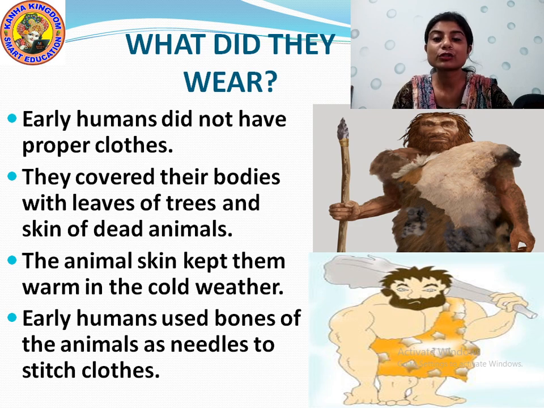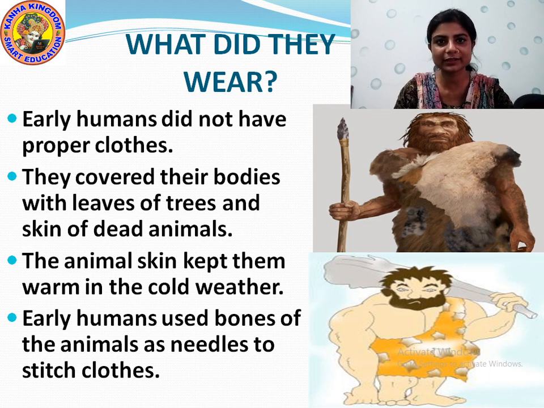Then they used to make clothes from the leaves of the trees. See, it is written: early humans did not have proper clothes. These early humans did not have any proper clothes like we wear. We have proper clothes, right? In a particular day at different times we wear different types of clothes. In different seasons we wear different kinds of clothes. But in those early times, there were no clothes.